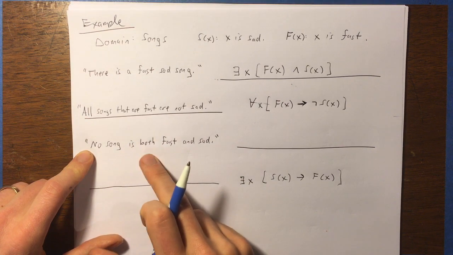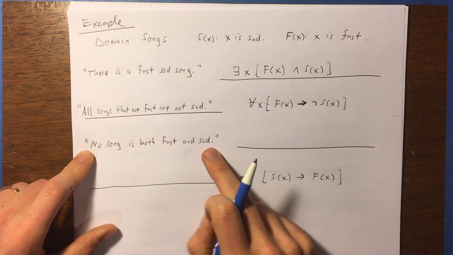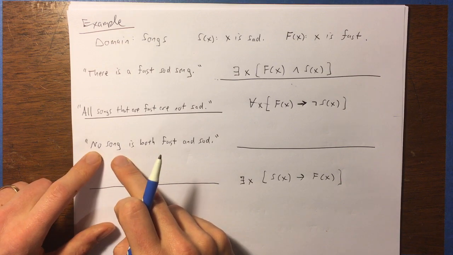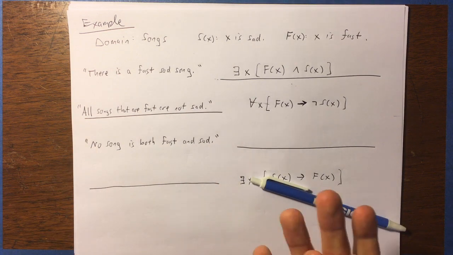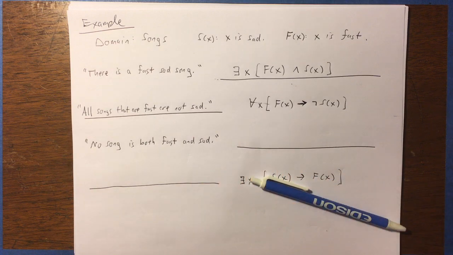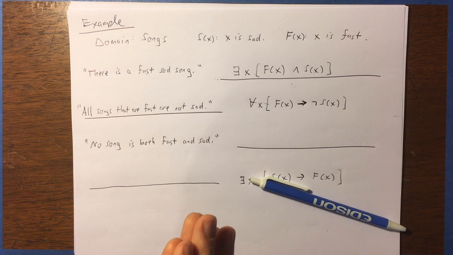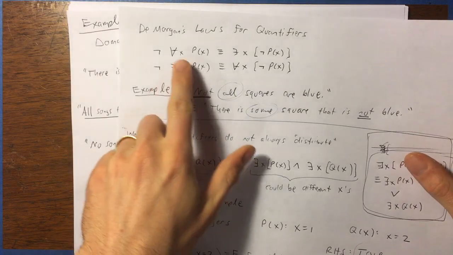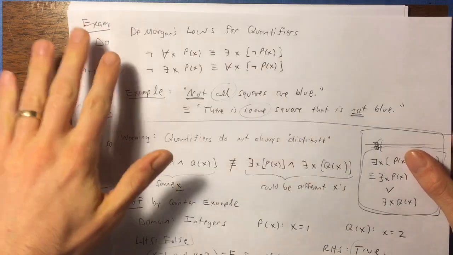All right. So here's another one. No song is both fast and sad. Well, this is a bit tricky. What does it mean to say no song? Well, it means that none of the songs are both fast and sad. Is that more of an existential statement or more of a universal statement? To me, it's possible to represent it one way or the other, due to De Morgan's laws, actually. De Morgan's laws allow us to represent things either with a for all or there exists, because you can always translate back and forth by pulling out a negative, right?